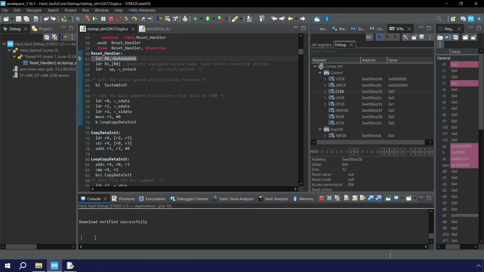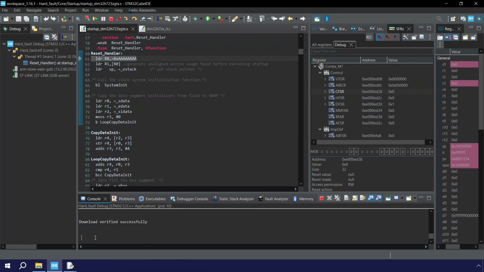If the stack is corrupted, returns from function calls might not work. A fault handler must not call functions. If the stack pointer is outside of RAM range, local variables, function parameters, and core registers cannot be written on the stack, which means that C functions cannot be executed properly. A fault handler must not use local variables on the stack and must validate the stack pointer before reading the